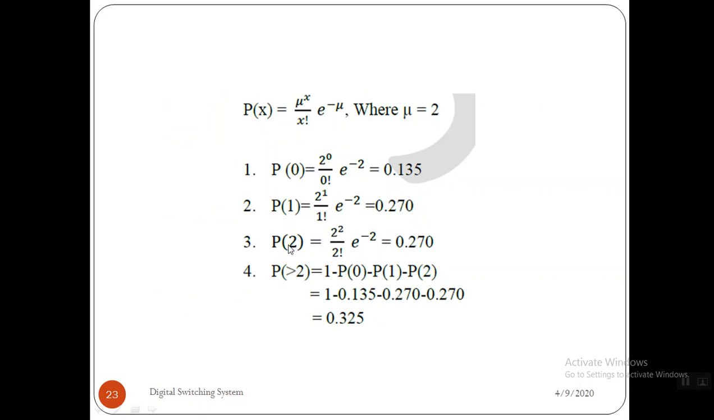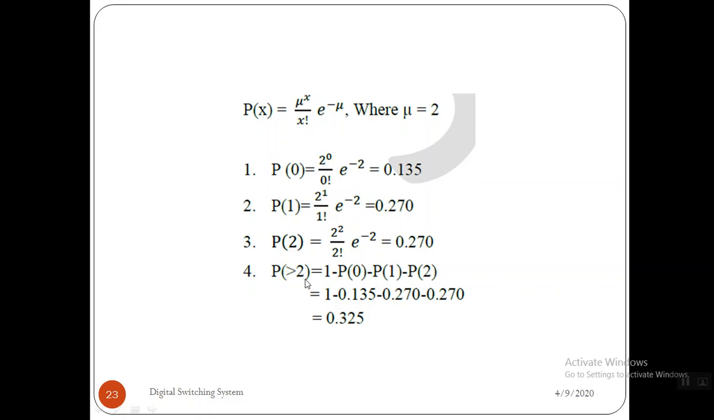Right? So the next one, the probability of two calls arriving to the system, the x value must be 2, right? So 2 raised to 2 by 2 factorial, e raised to minus 2. So the value is 0.270, right? If you substitute all these things, you'll get 0.270.